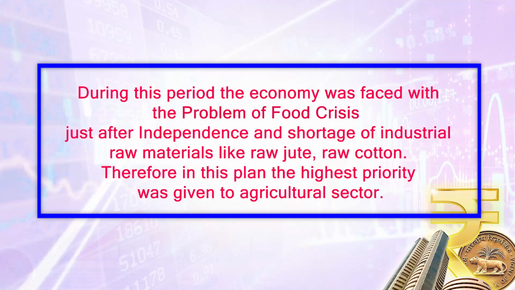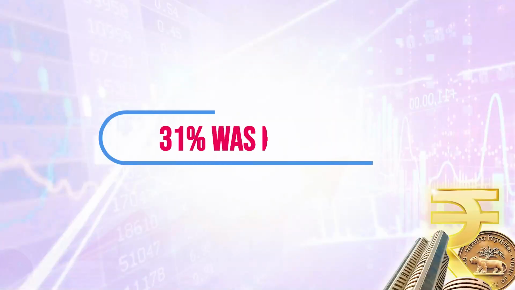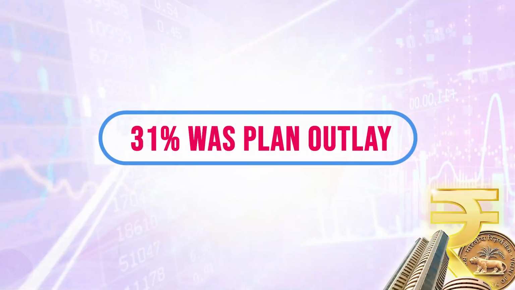In that particular plan, agriculture was given emphasis, and the major contribution in gross domestic product came from the agricultural sector. Maximum priority was given to the agricultural sector, and 31% of the total plan outlay went to the agricultural sector.